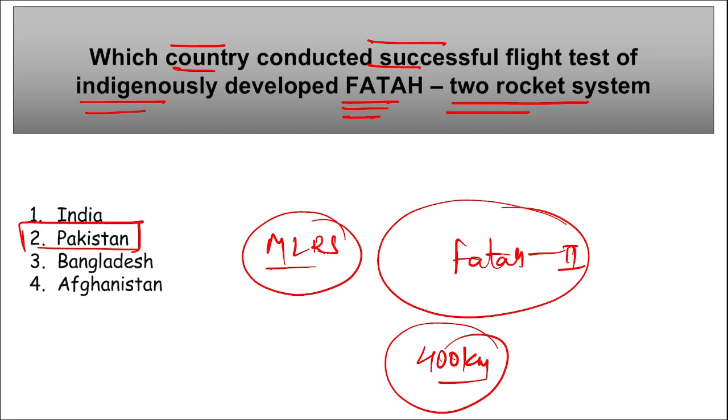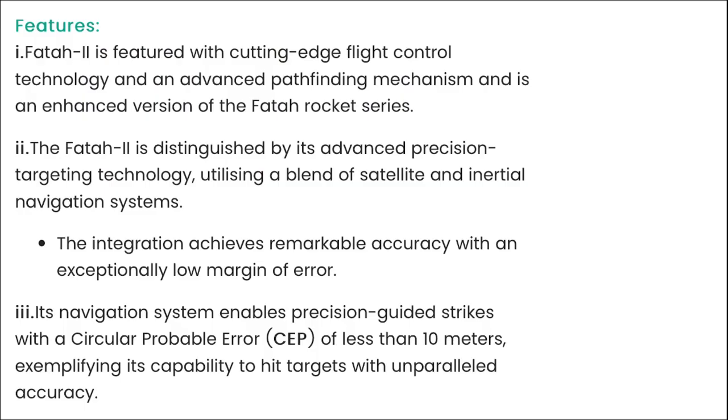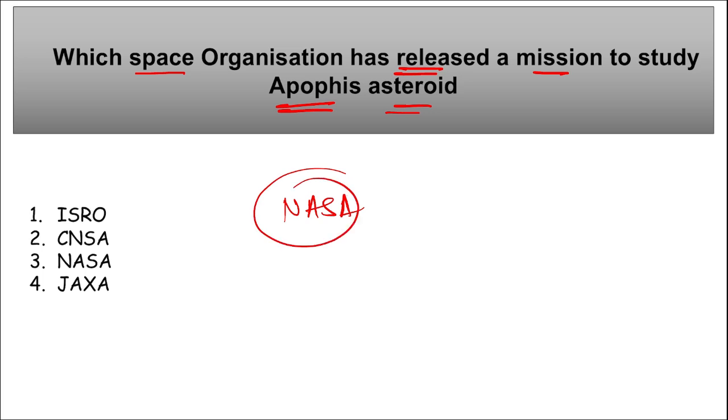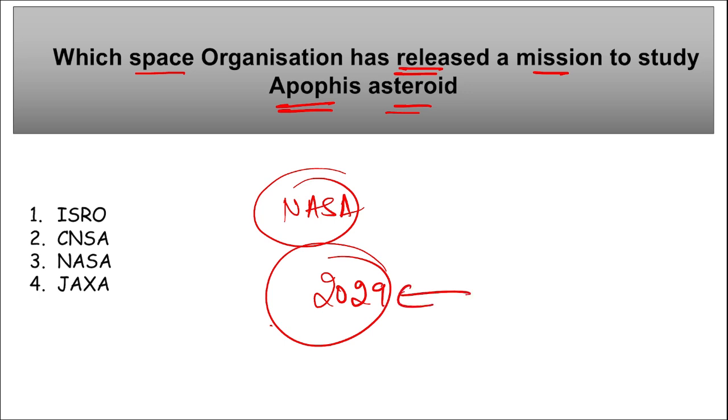Next is, which space organization has launched a mission to study the Apophis asteroid? So remember, recently NASA has launched a mission to study the Apophis asteroid. This will be studying the asteroid Apophis that will be passing by Earth in 2029. So the right option here becomes NASA.